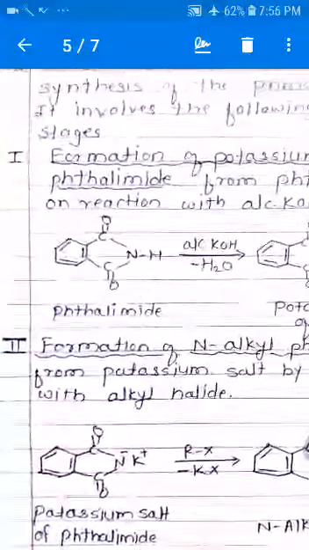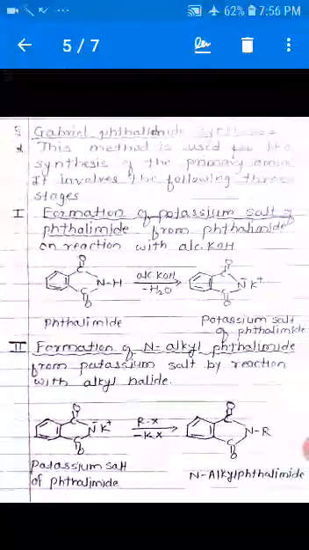The second step is the formation of N-alkyl phthalimide from the potassium salt by reaction with alkyl halide. Potassium salt of phthalimide reacts with RX, that is alkyl halide. In the alkyl halide, X is more electronegative and has partial negative charge, and R, the alkyl group, has partial positive charge.